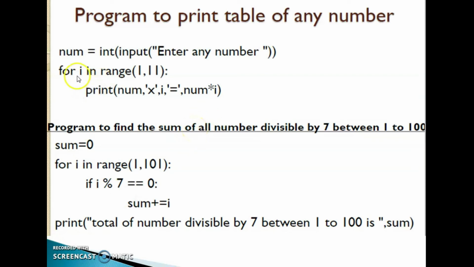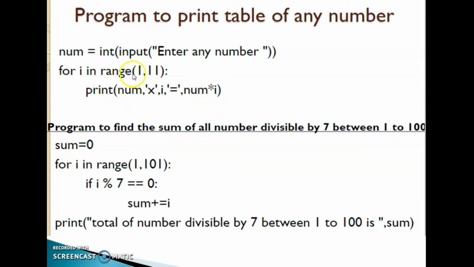Initially the value of I is equal to 1. Suppose our entered number is 2, then it prints 2 into 1 is equal to 2. On the next iteration, the value of I will be 2, so it will print 2 into 2 is equal to 4.